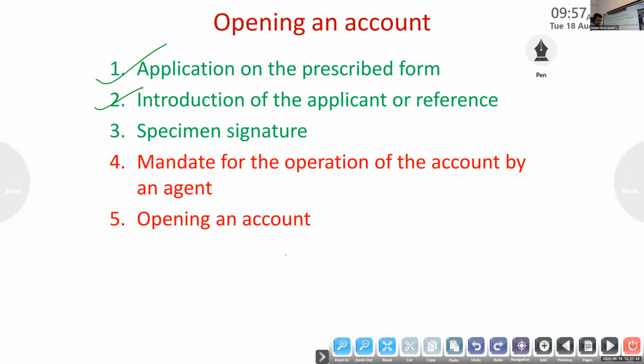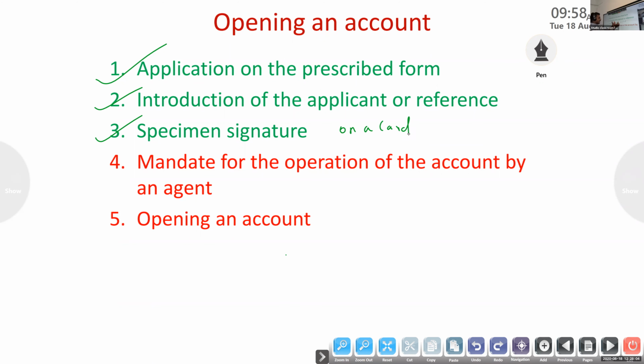So that is the introduction of the applicant or reference, because before opening an account in the name of an intending customer, the banker must get the true identity of that person. Next one, specimen signature. Specimen signature means the person intending to open an account is required to give his specimen signature on a card. They will give one card, and on that you have to give your signature. Then they will file it with the application form.